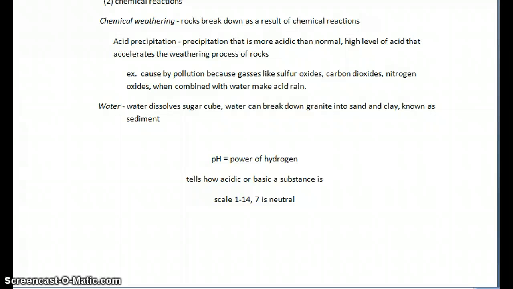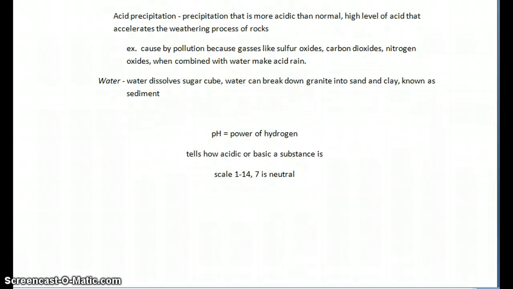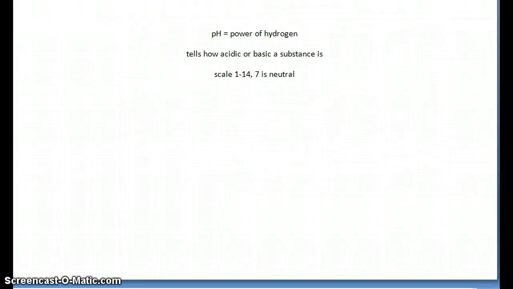pH equals power of hydrogen. It tells how acidic or basic a substance is. The scale is 1 to 14. 7 is neutral.